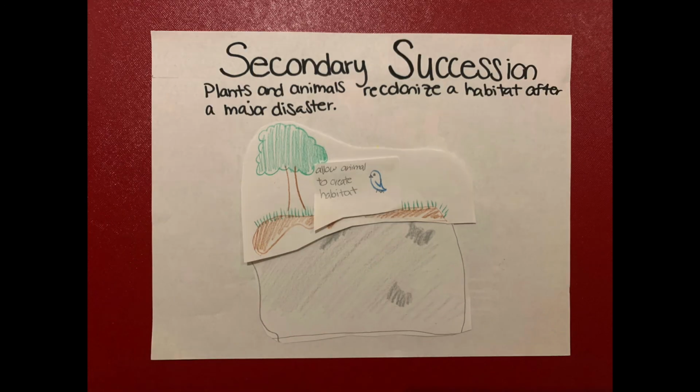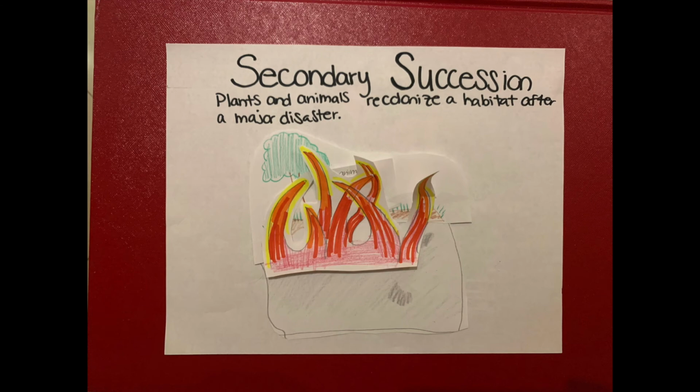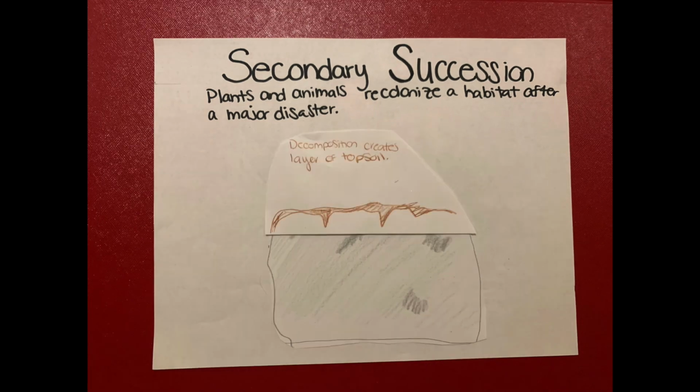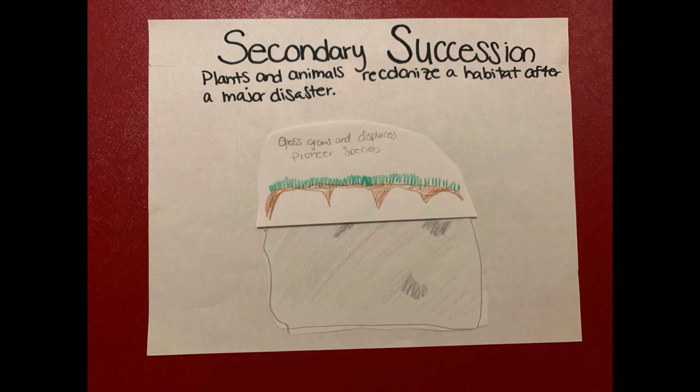Secondary succession is a type of ecological succession in which plants and animals recolonize a habitat after a major disturbance, such as a devastating flood, wildfire, landslide, lava flow, or human activity. Here we have a climax community from a primary succession. A natural disaster such as a wildfire destroys it completely, leaving no life left behind. We start from the beginning with bare rock until the pioneer species comes and we recreate our climax community again.